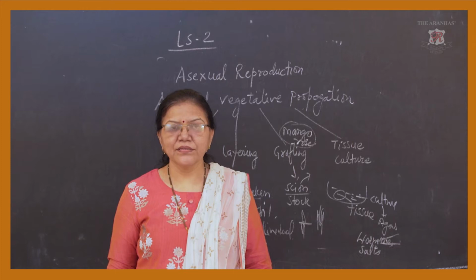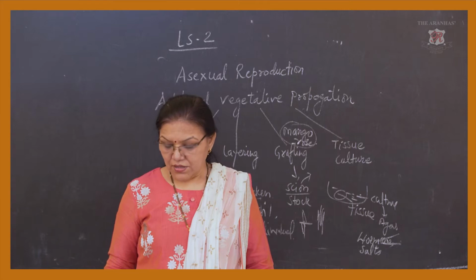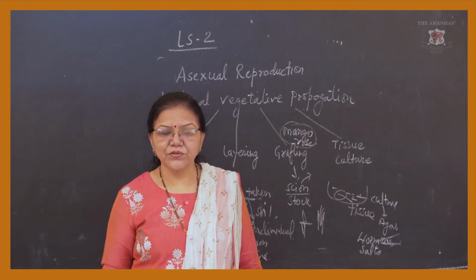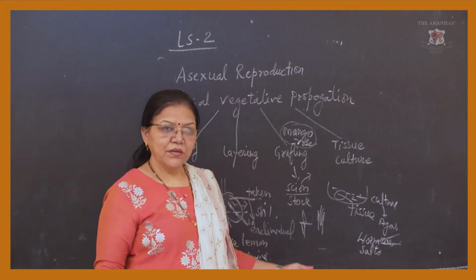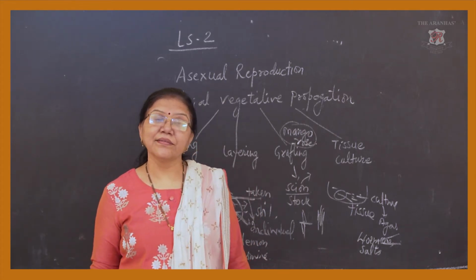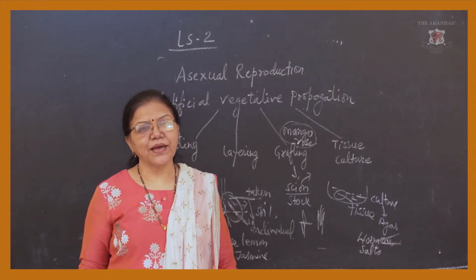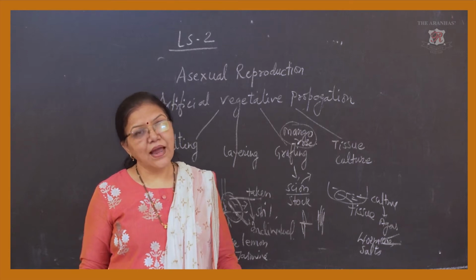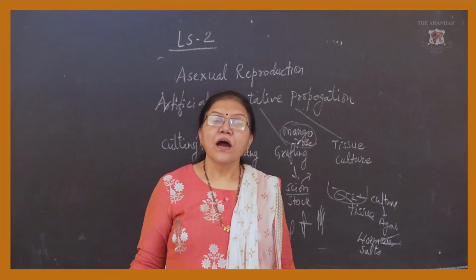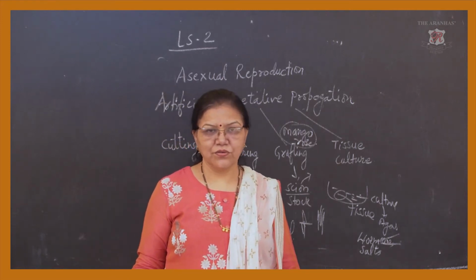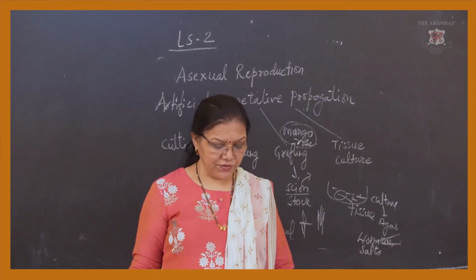Our today's topic is reproduction in plants and animals. This is lesson 2 we are covering today. In the first session, we discussed reproduction in plants by the asexual method. Now you have understood the types and the different kinds of vegetative propagation, and artificial vegetative propagation also.